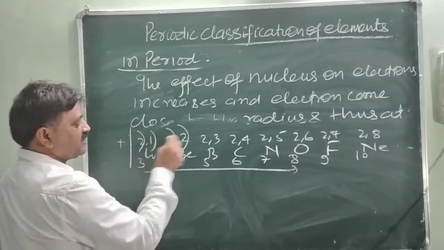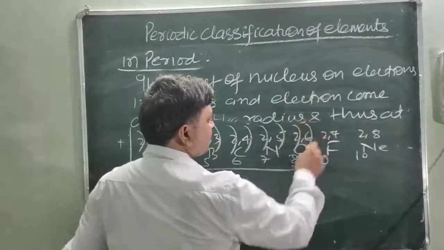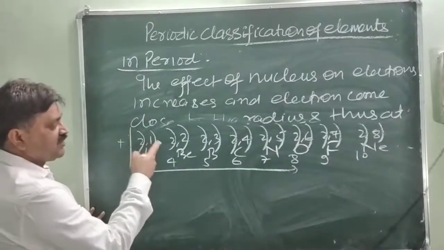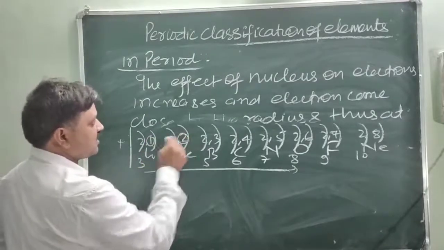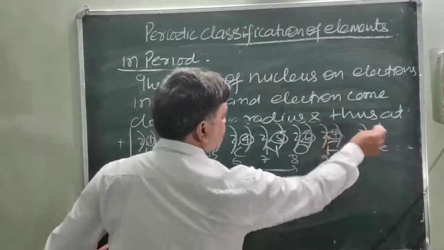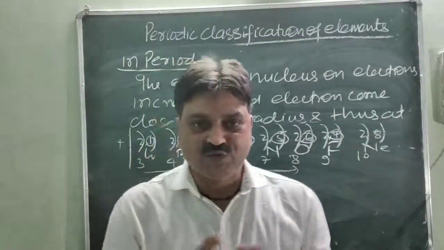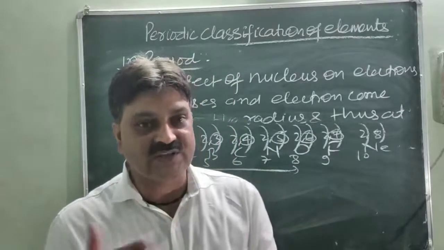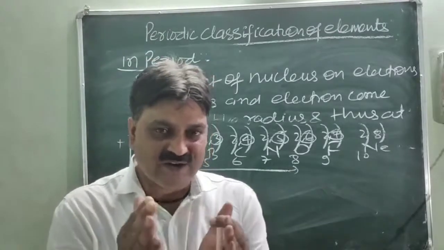but the number of electrons increases in the same shell. This is the second shell, only the second shell. So only the number of electrons in the valence shell increases, not the number of shells. So this is 1 electron, 2 electrons into the same shell, 3, 4, 5, 6, 7 and 8. When gathering of electrons takes place into the same shell, these electrons come close to the nucleus due to the effect of the nucleus, because the nucleus also has an increased positive charge. So this positively charged nucleus attracts electrons toward itself.